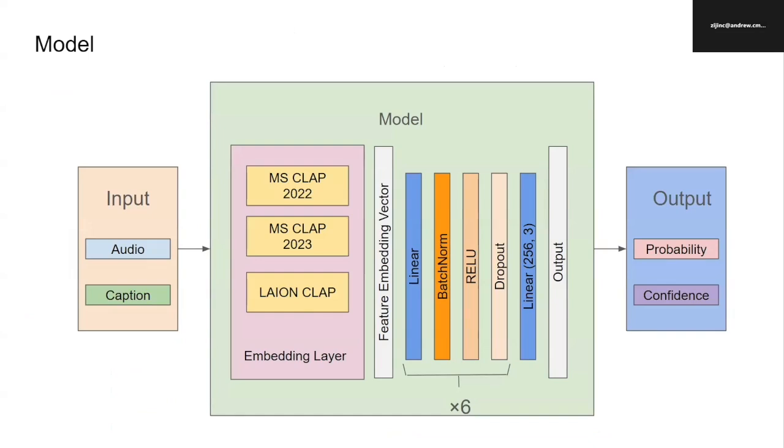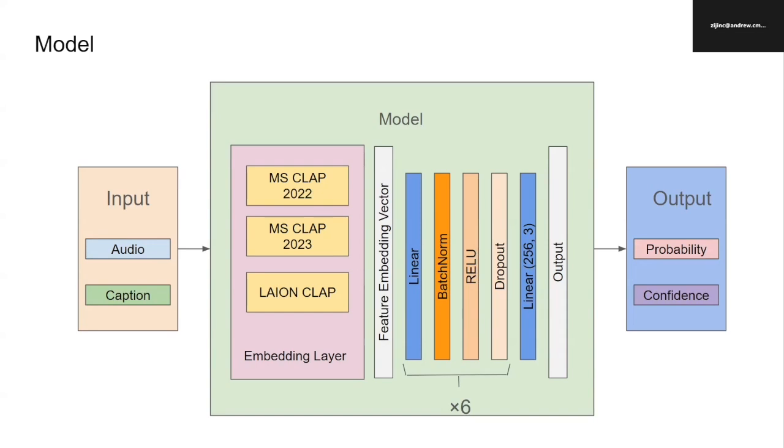Now comes our model part. We have a high-level view of the model architecture. The input consists of audio data and corresponding captions. These inputs are passed into the embedding layers, which leverage pre-trained audio language models such as CLAP 2022 and CLAP 2023 from Microsoft and LAION-CLAP to extract feature embedding vectors.